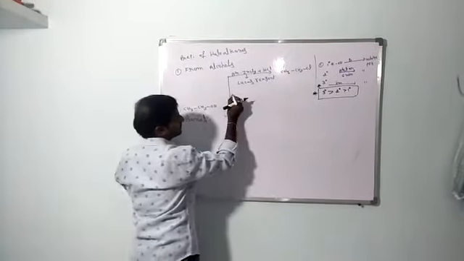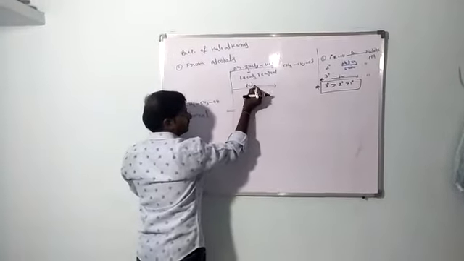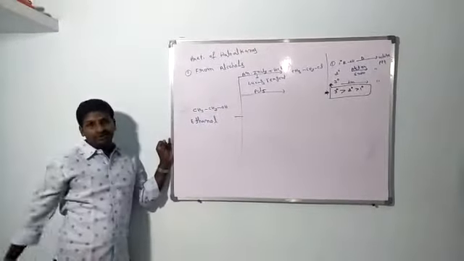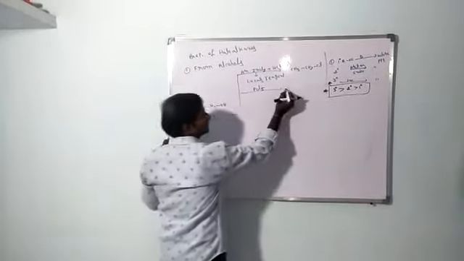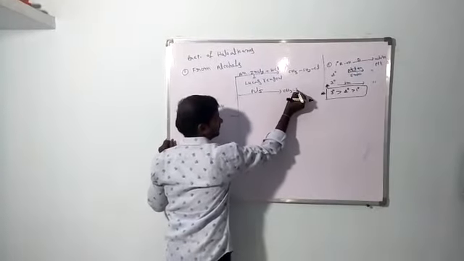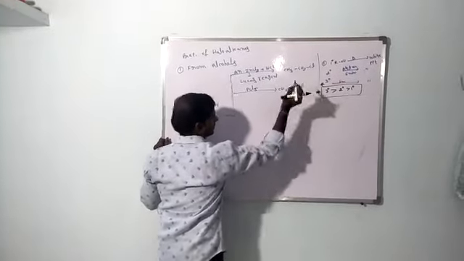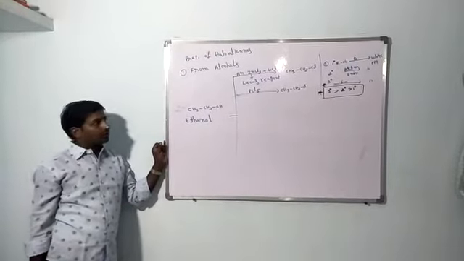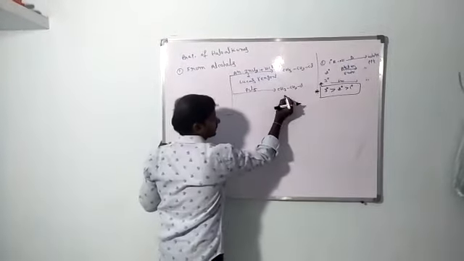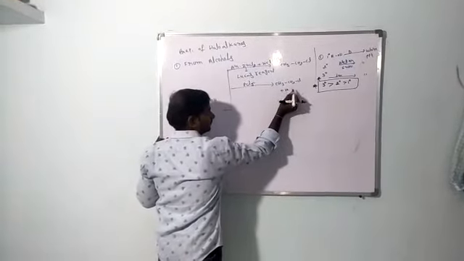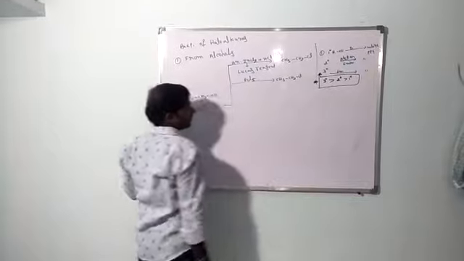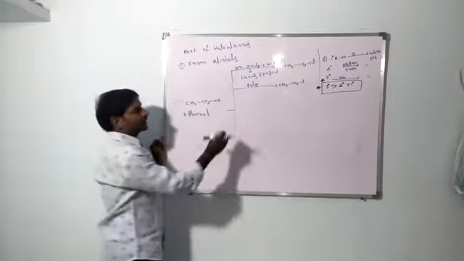The second preparation is using PCl5, phosphorus pentachloride. When we use PCl5, we get CH3CH2Cl. Here also, at the OH position we get chlorine. The byproduct is H3PO4. No need to remember the byproduct, only the main product.